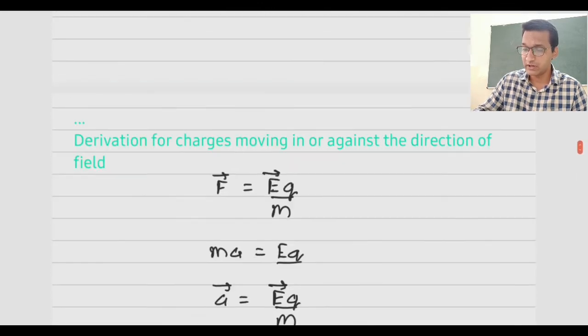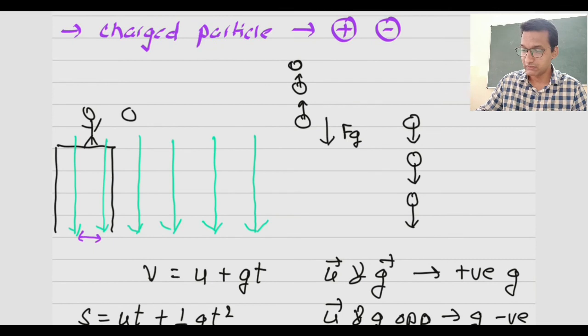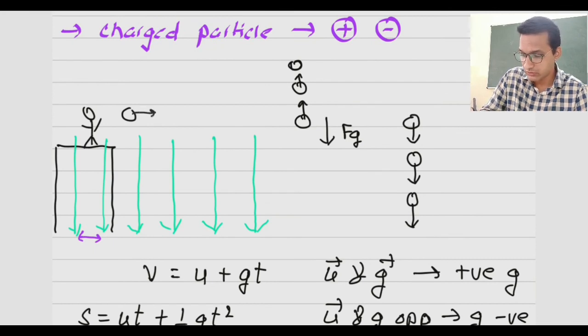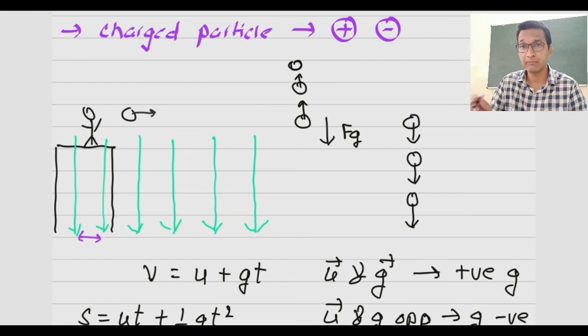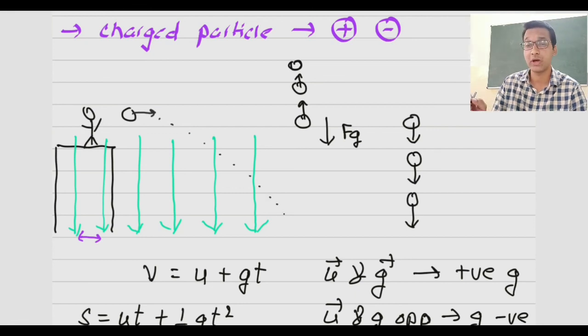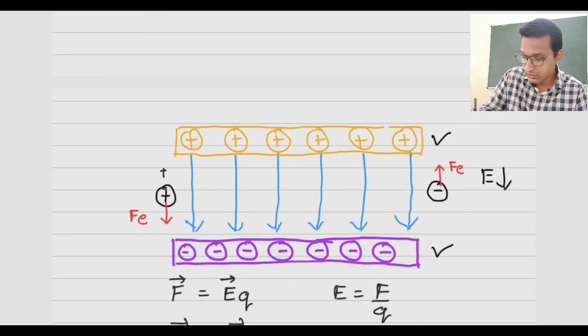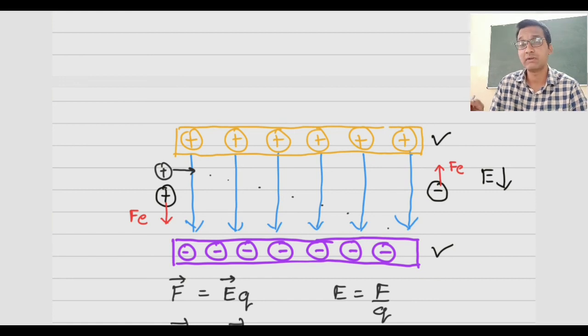Now what happens if we throw the object perpendicular to the direction of the force? As you see in the diagram, if I throw it perpendicular, as we have learned, this object will go in a parabolic path. The same thing will also happen to a charge. If a positive charge is moving in a perpendicular direction like this, then it will also go in a parabolic path. And again we will try to derive equations for this parabolic path.